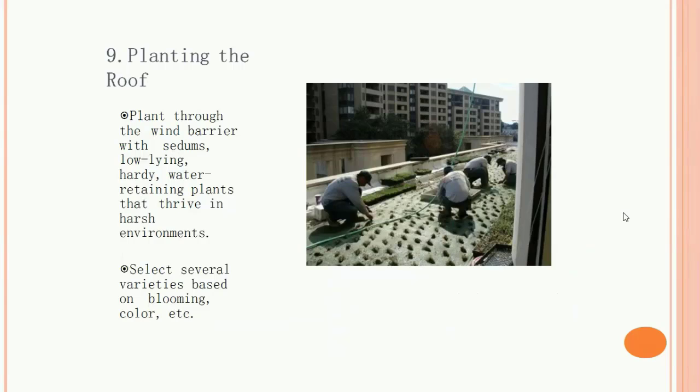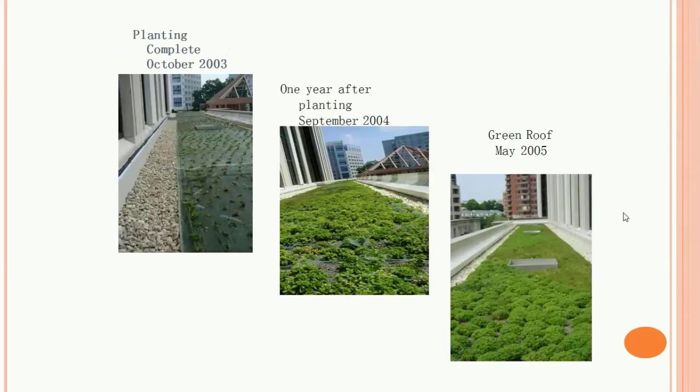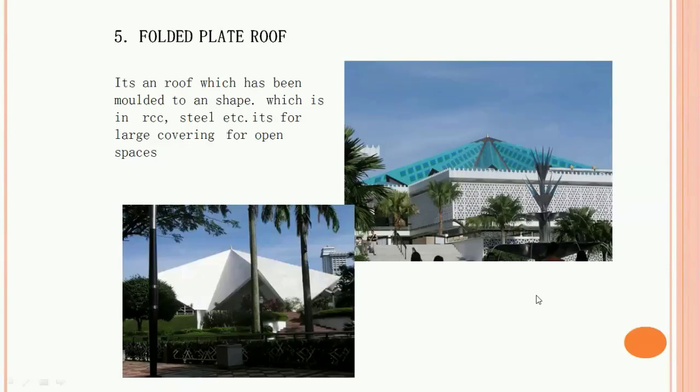Next is planting the roof. Plant through the wind barrier with low-lying, hardy, water-retaining plants that thrive in a harsh environment. Then select several varieties based on blooming color and so on. So this is how it looks after planting was completed in 2003, after 1 year of planting in 2004, and in 2005. So it gives a very pleasant look as well.